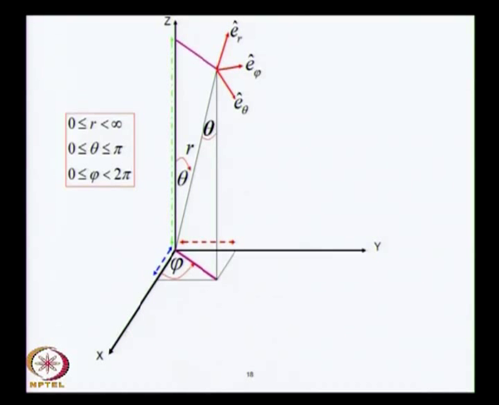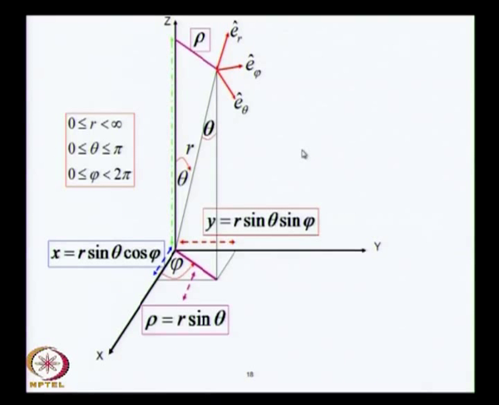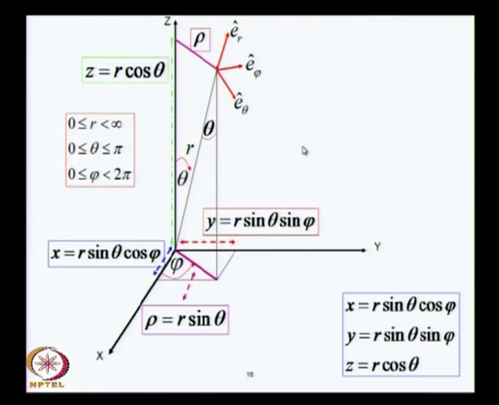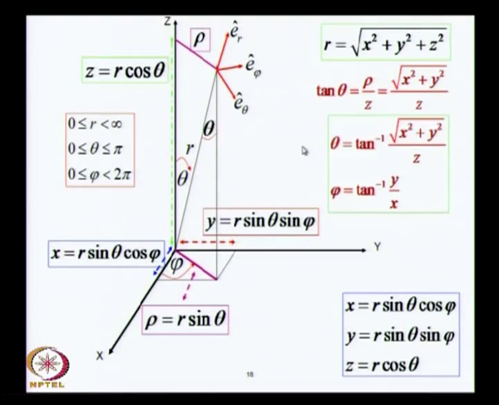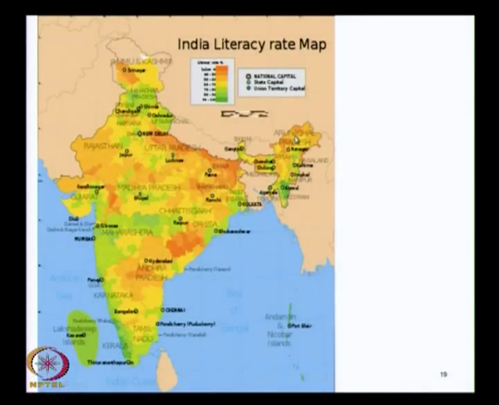This is to remind you of the spherical polar coordinate system. Here the unit vectors are e_r, e_theta and e_phi, and the spherical polar coordinates are r, theta and this azimuthal angle phi. We have also done this in some detail in unit 3, so I will quickly only remind you of the primary relationships which we shall use.